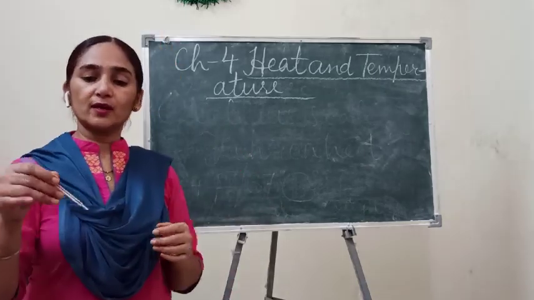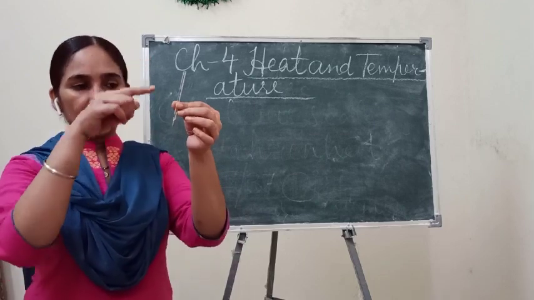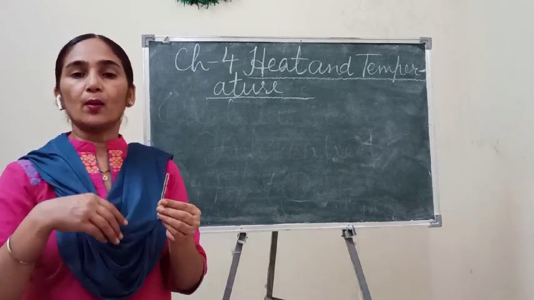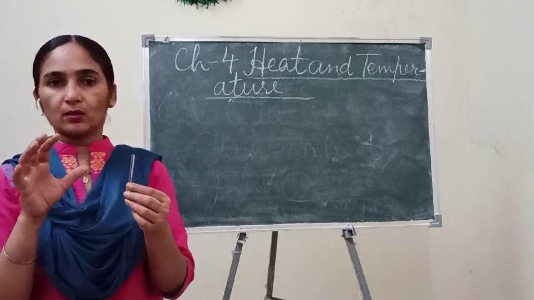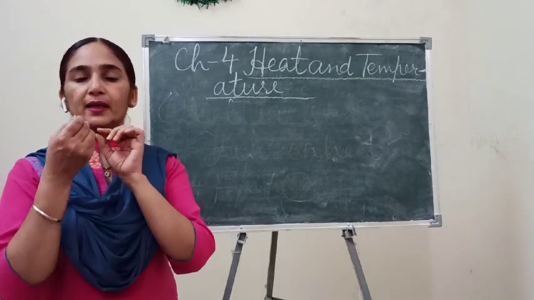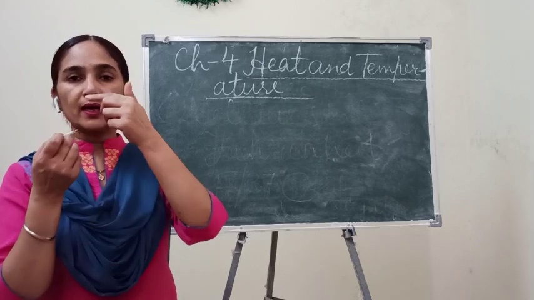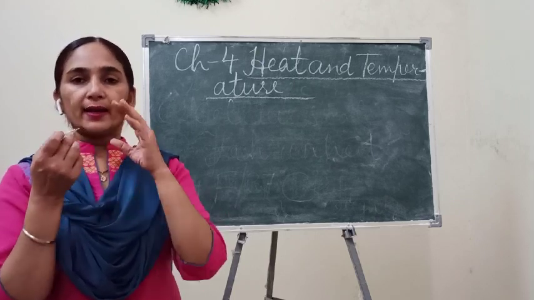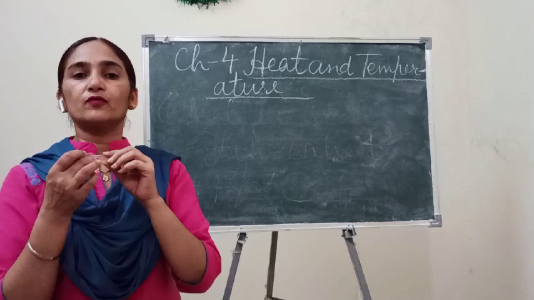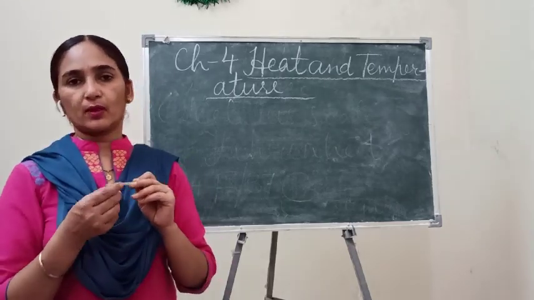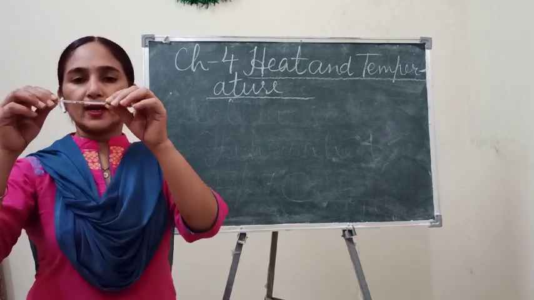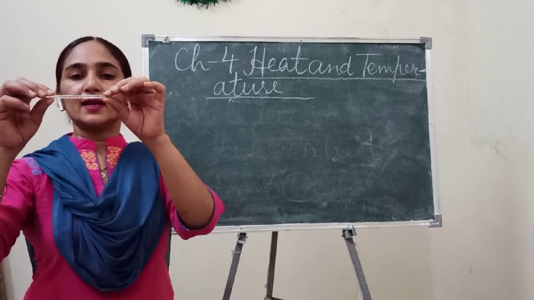thermometer. Why give a jerk? So that the mercury level comes down into the bulb, so that you will get a proper, exact reading. Okay, and after that you place this bulb part under the tongue. Tongue के नीचे रखना आपको, and after placing it under the tongue, you just close your mouth for at least 2 minutes.